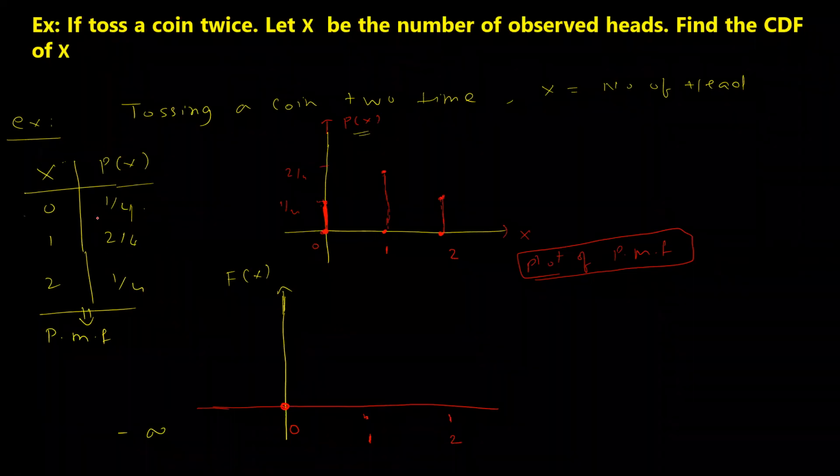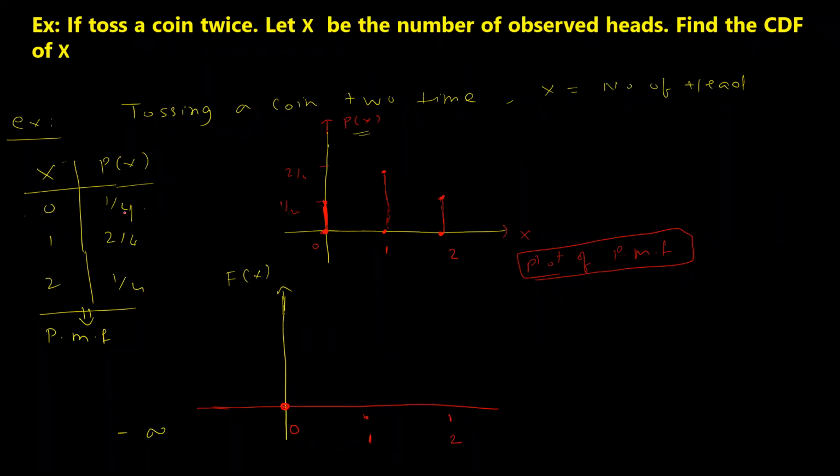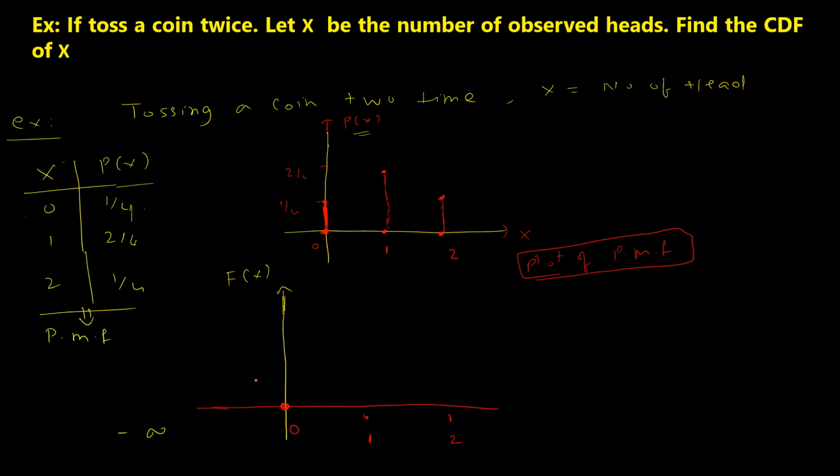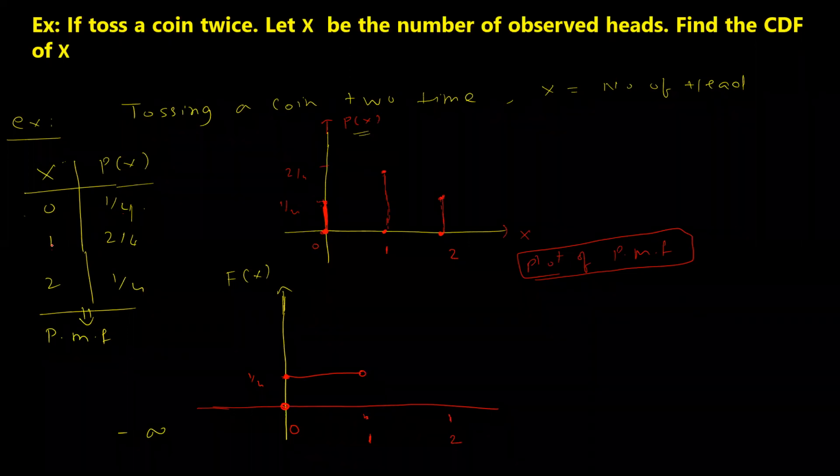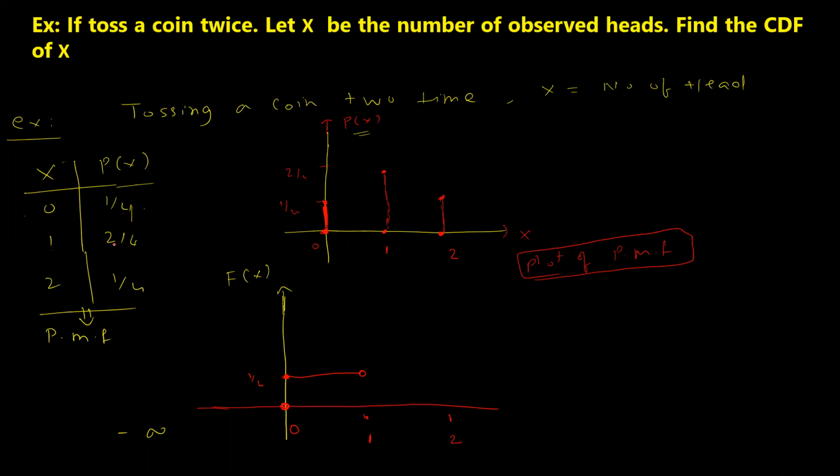Now when you come back to 0, your probability of x is 1 by 4. Let's say this point is 1 by 4. Then it will start from here and go up to 1, and again there will be a small hole over here. Now when you reach 1, what is the probability here? Is it 2 by 4? I am talking about the cumulative density function.